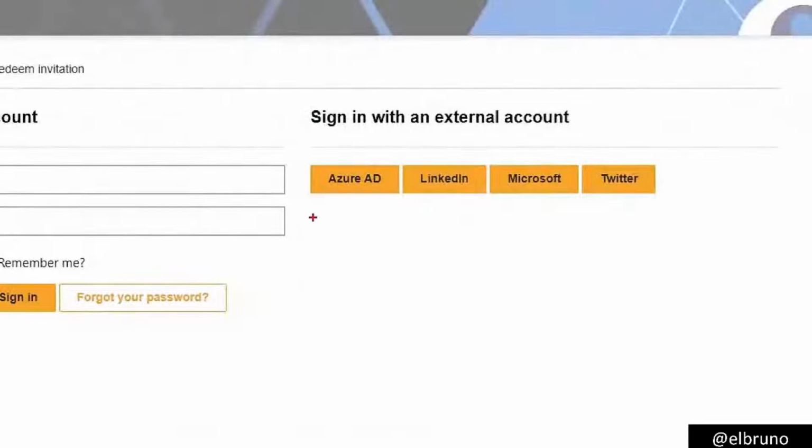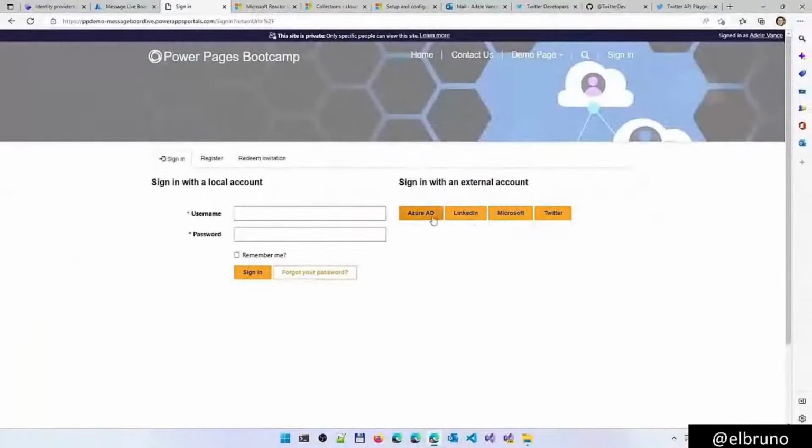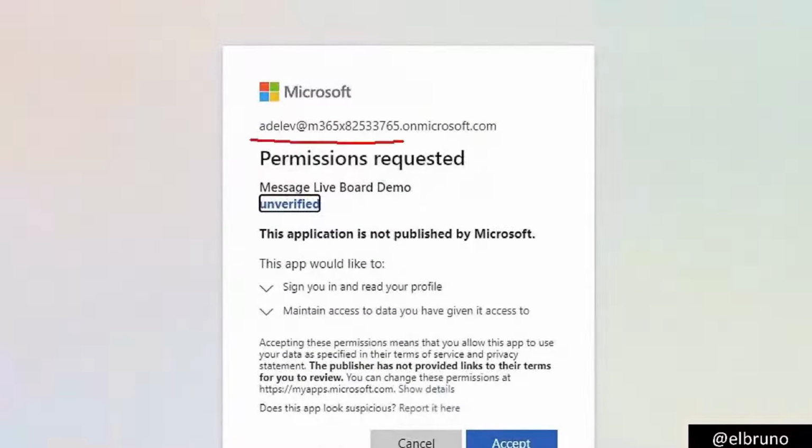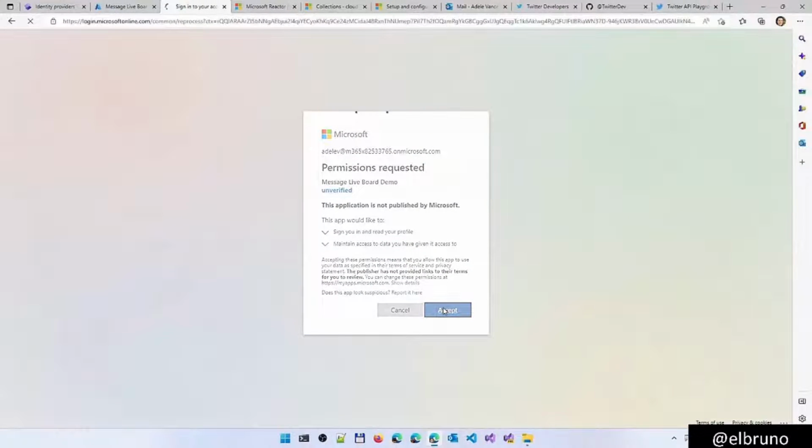And we see here the 4 types of external accounts that we support. And if we go to Microsoft, we're going to use these accounts. The one that we have is going to request permission to read my profile and give access to some data. Let's do this. So I'm going to be logged in right now with Adele. And Adele is going to be the one that has a profile with this email and is going to be able to work in the portal. And by the way, I can use this onmicrosoft.com account, but if you have any Hotmail or Outlook.com account, that's the other one that we can use.